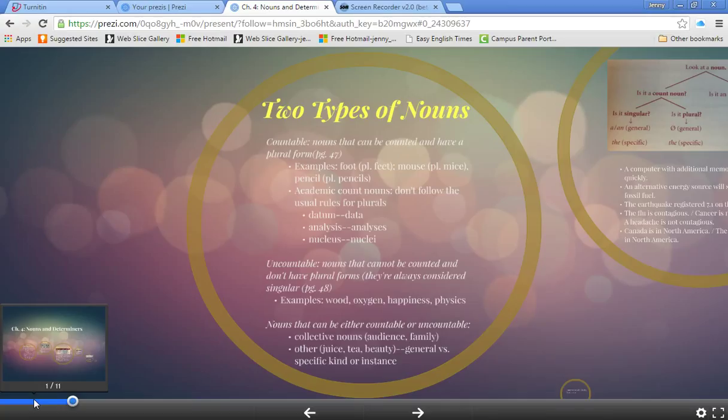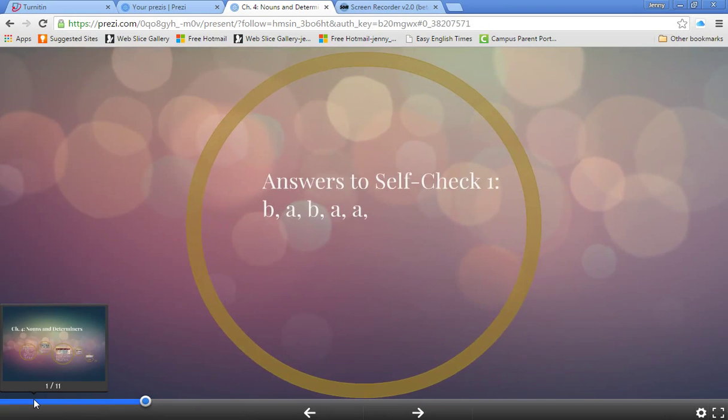So at this point, please do self-check 1 on page 49, and it continues on to page 50. Please pause the video now. And here are the answers to self-check 1.